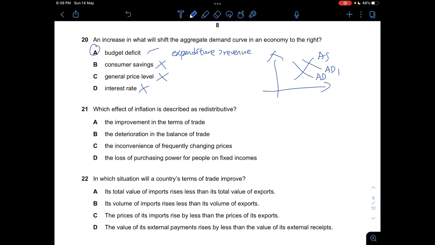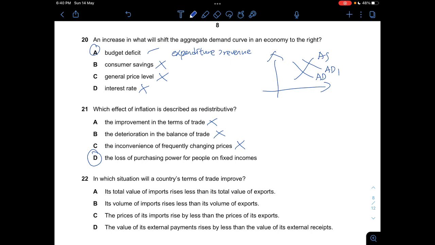Question 21. Which effect of inflation is described as redistributive? So for this one, this would be when the inflation itself is redistributive. A, it says an improvement in terms of trade, which is wrong. B, it says a deterioration in the balance of trade, not really correct. And C, it says the inconvenience of frequently changing prices, not really correct. And D, the loss of purchasing power of people on fixed incomes, yes, this is correct.